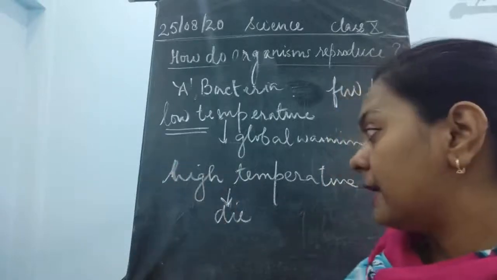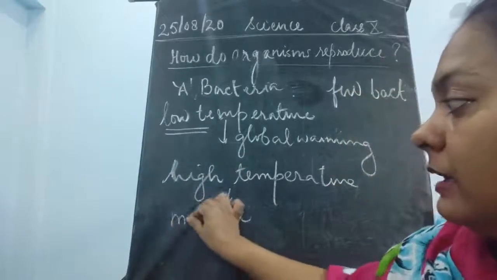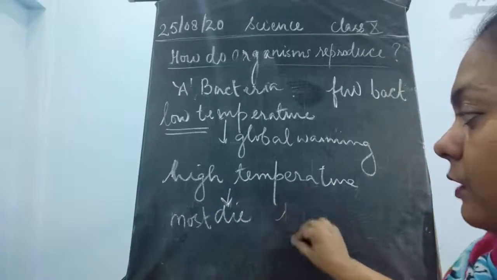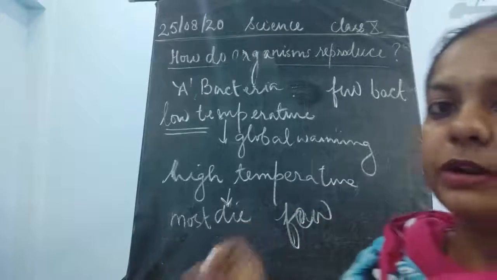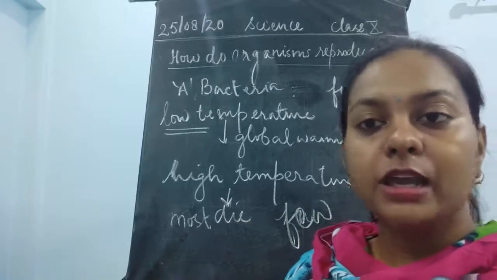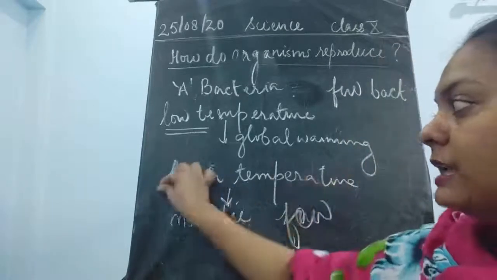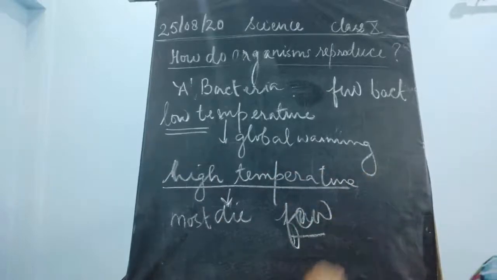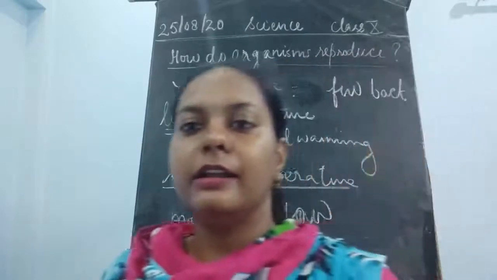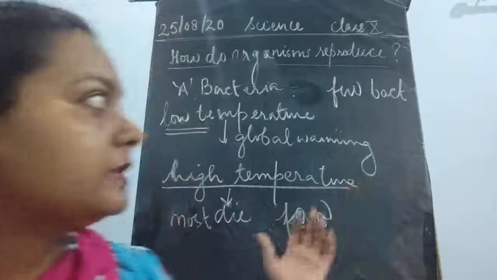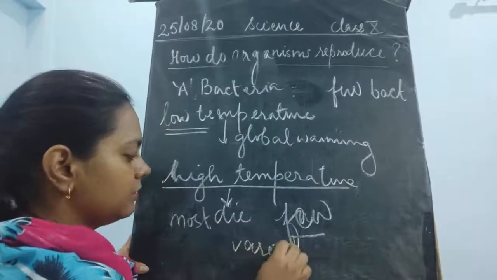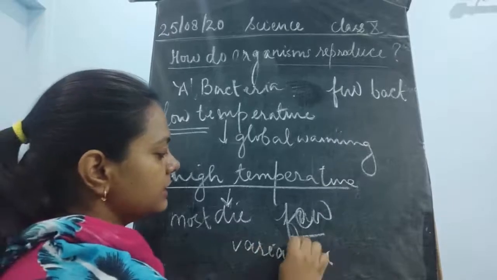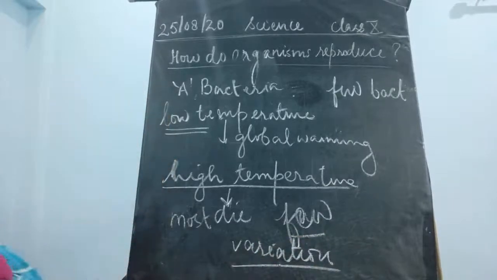Because of this, most of the bacteria were dead and the few which were able to survive kept living. This is how they could tolerate this high temperature and survive in that environment. This was possible just because of the variation present in the bacteria.